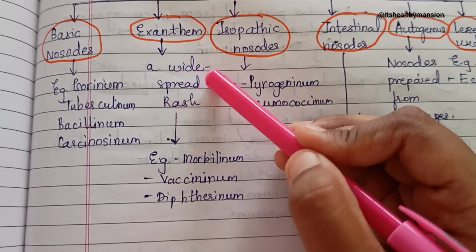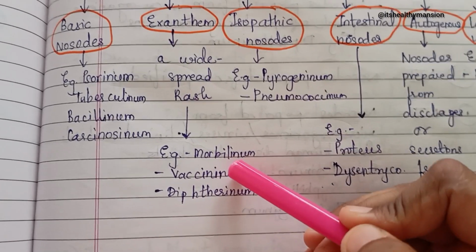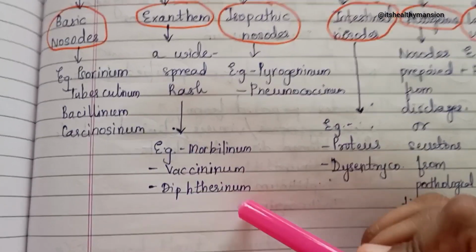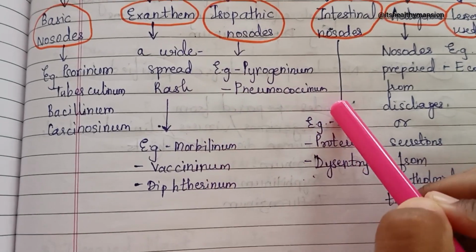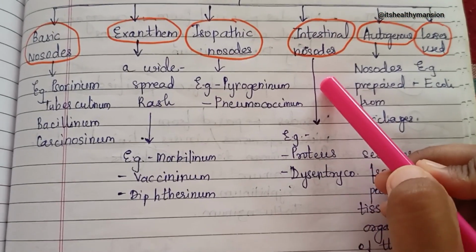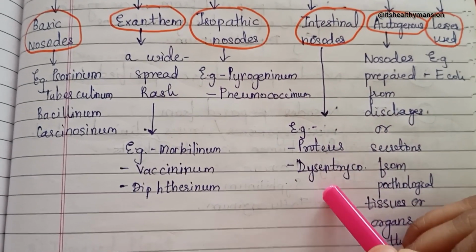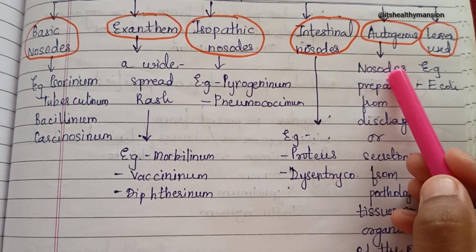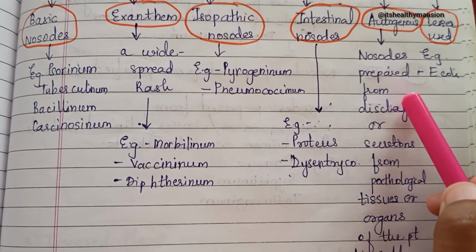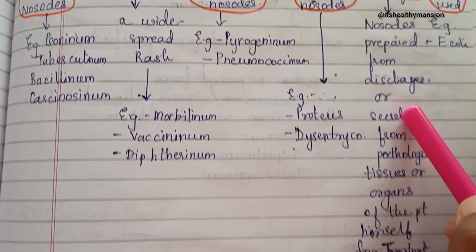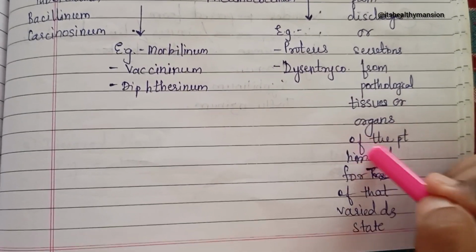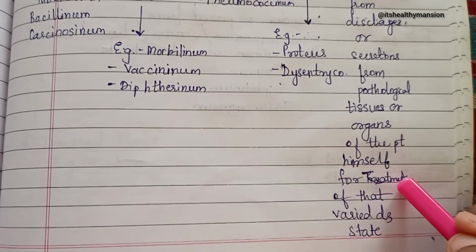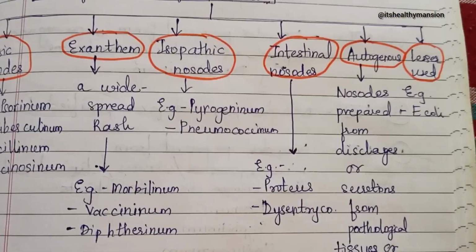Exanthem, a widespread rash. Example morbillinum, vaccininum, diphtherinum. Isopathic nosodes, these are pyrogenium, pneumococcinum. Intestinal nosodes, these are proteus, dysentery co. Autogenous nosodes. These are nosodes which are prepared from discharges or secretions from pathological tissues or organs of the patient himself for treatment of that varied disease state.